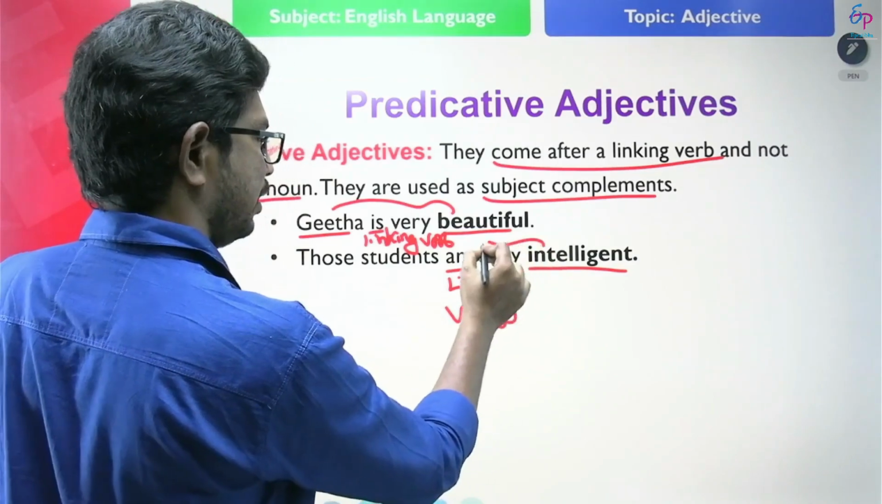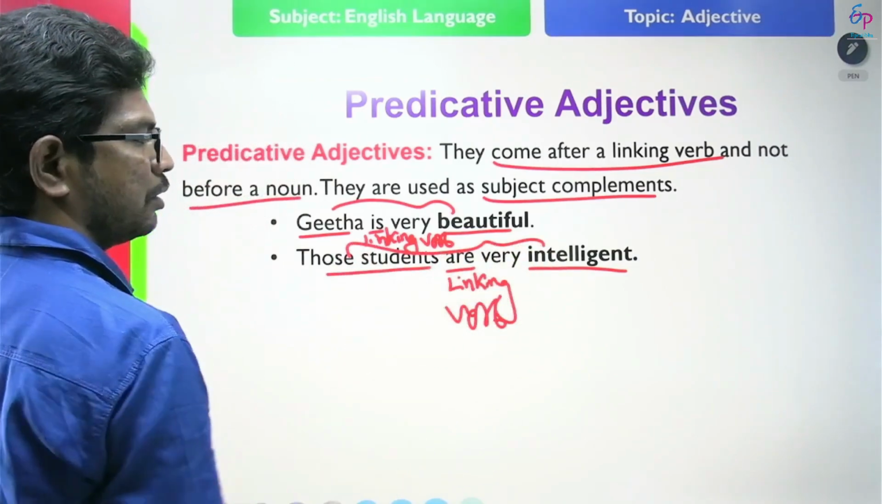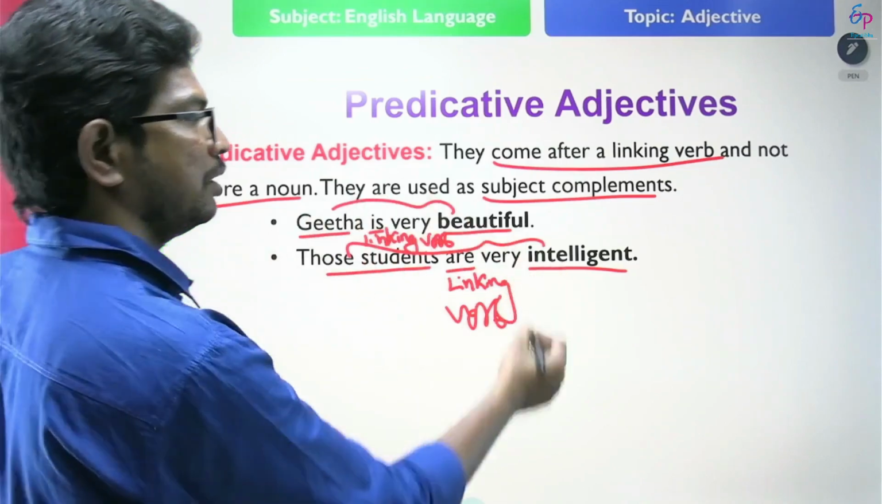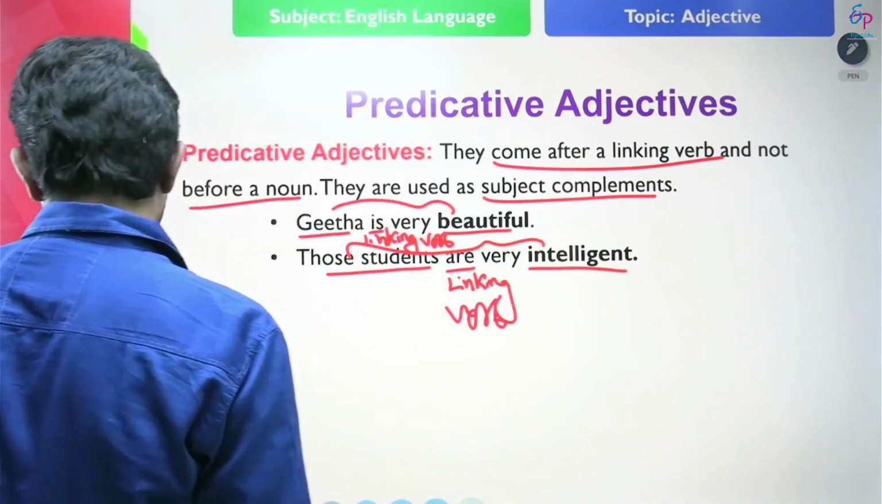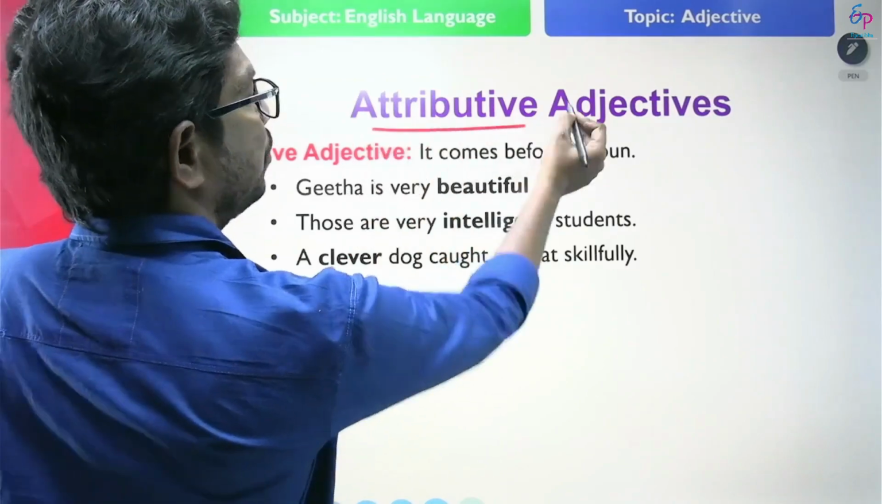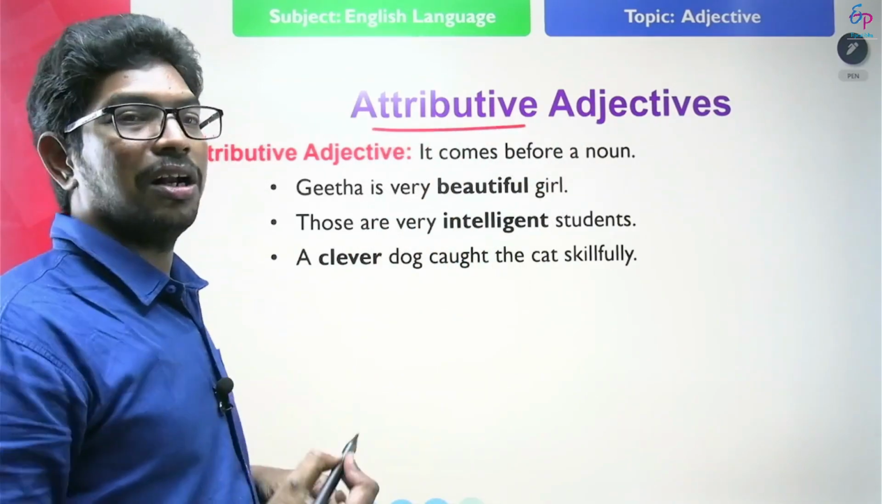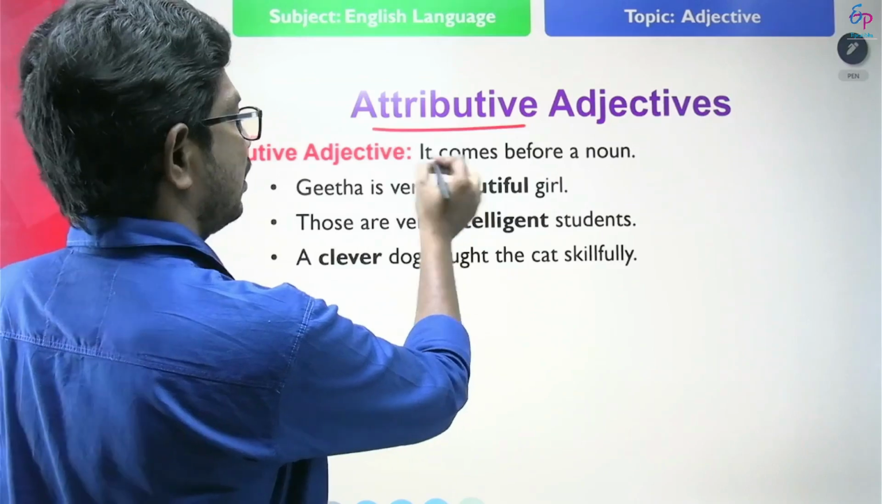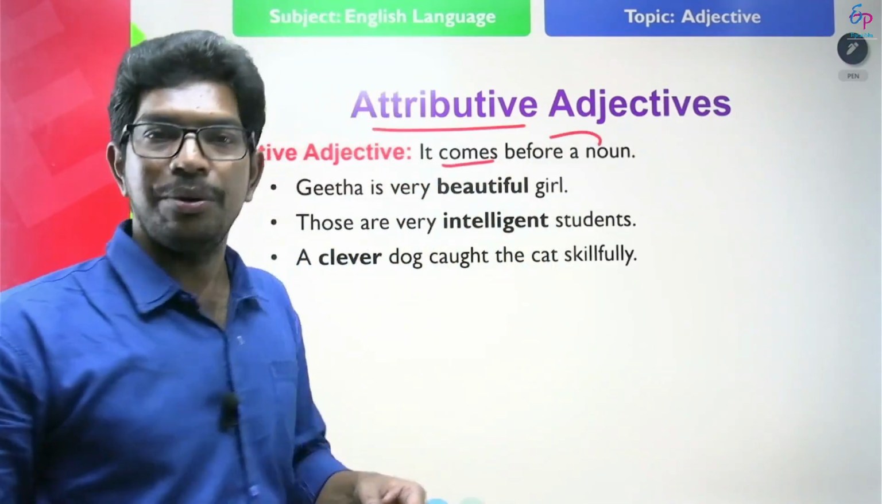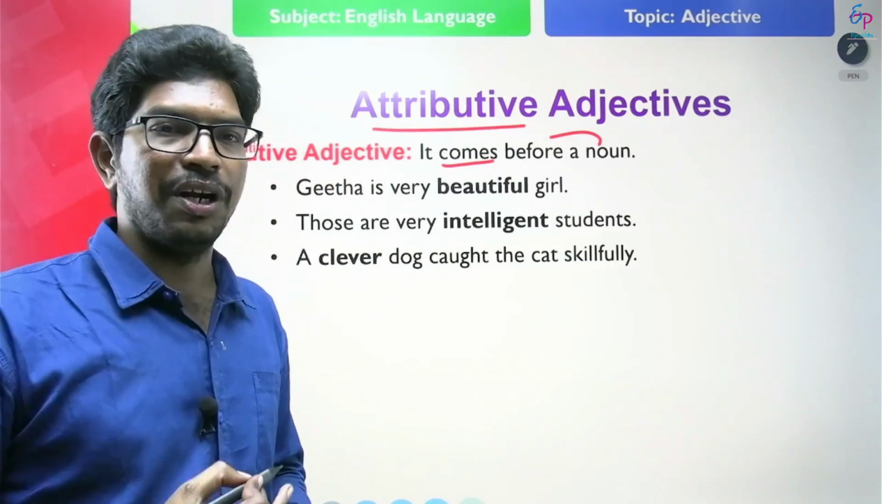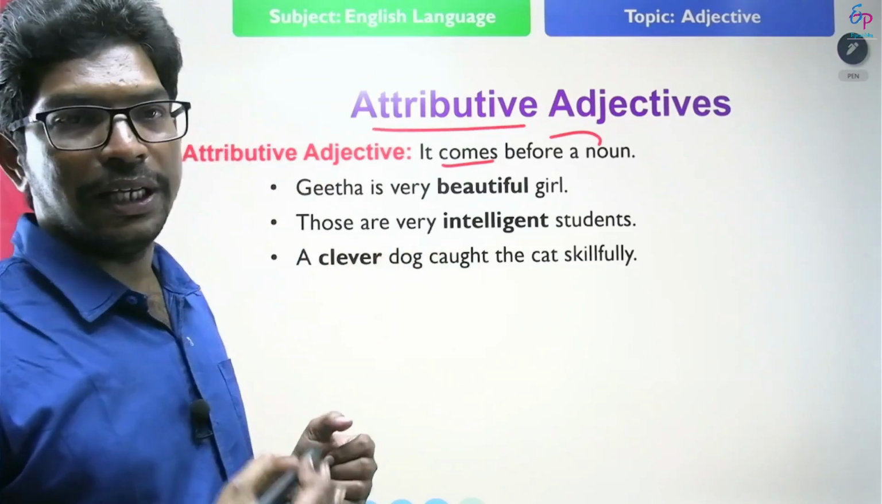So modifying the students. What are predicative adjectives? They come after a linking verb, not before a noun. Next we will discuss attributive adjectives. What are attributive adjectives? An attributive adjective always comes before a noun. That means they come exactly before a noun.